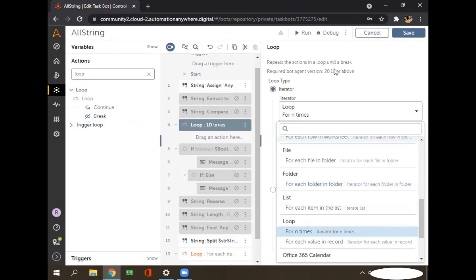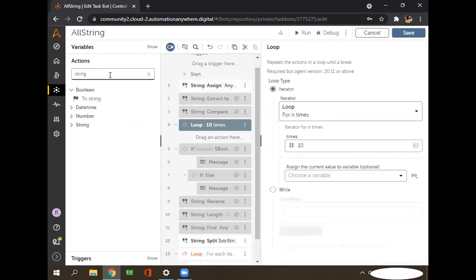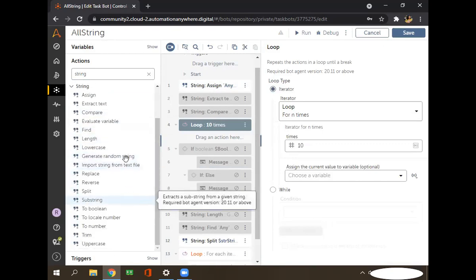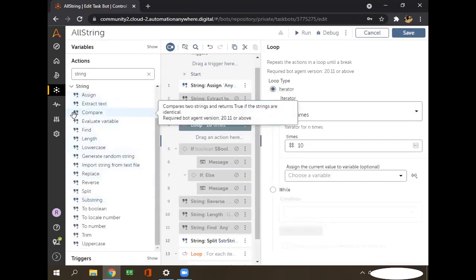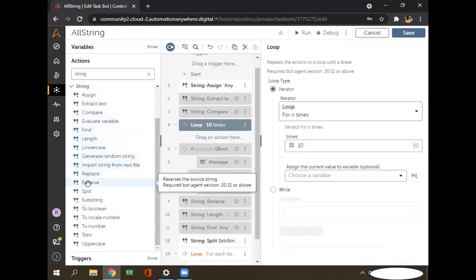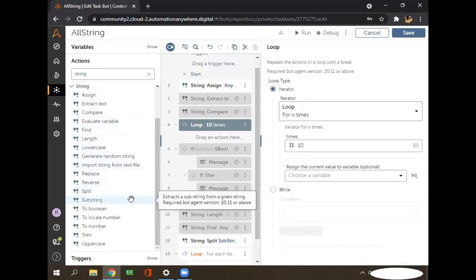I'm closing this session here. In the next session, I'll describe the rest of the commands of this string operation. We covered the assignment, extract text, compare, find, length, reverse, and split commands.